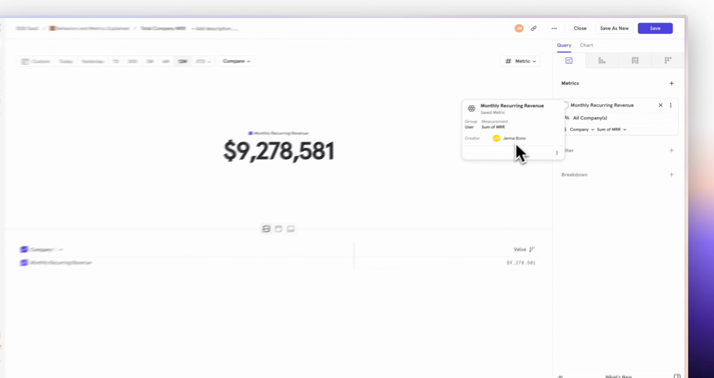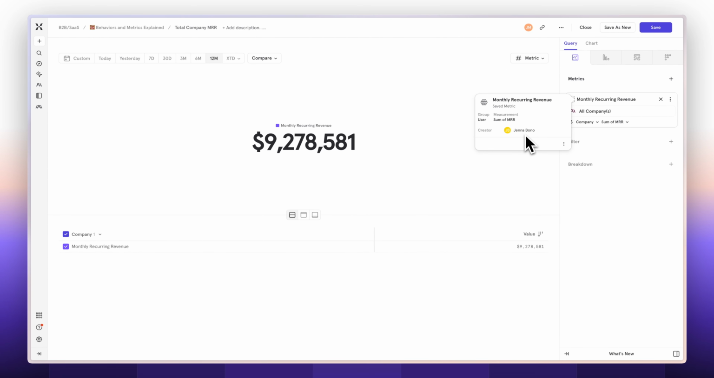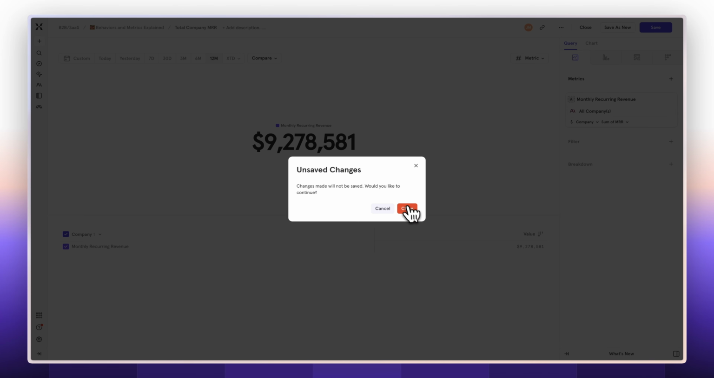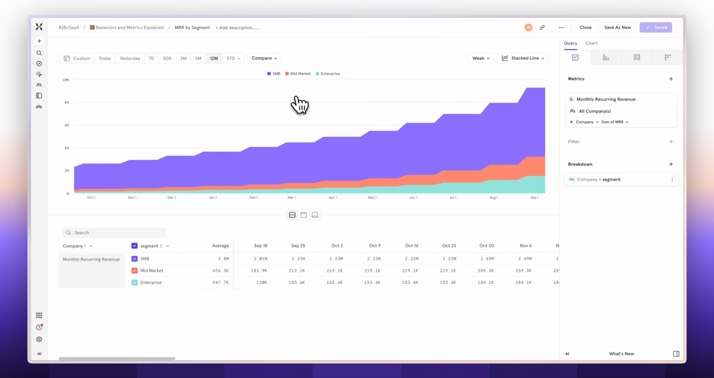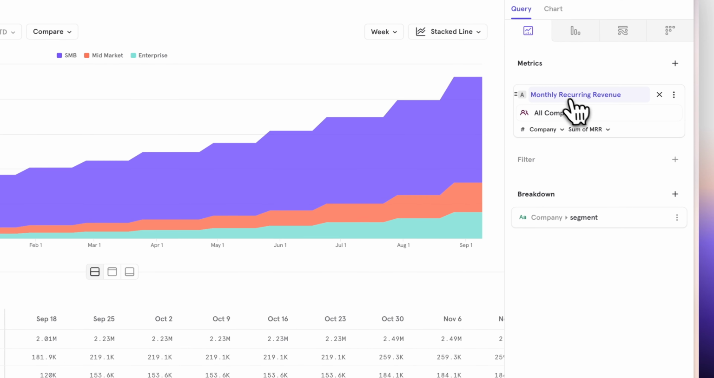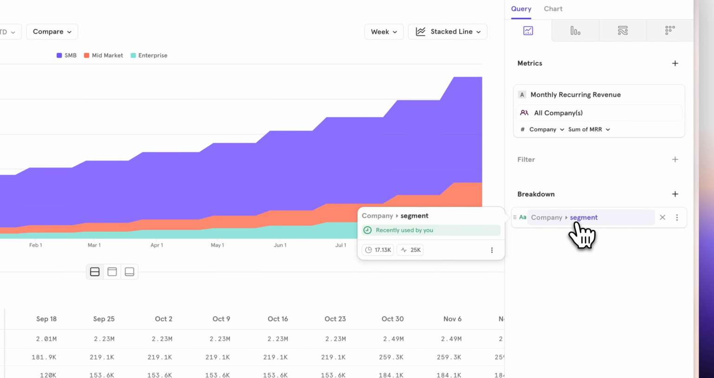I can change this metric and change these formatting local to my report, but the metric itself stays true, which means I can't mess up this definition created by Jenna, which keeps the metric reliable and trustworthy for the rest of the organization. Now, if I go back to my report and I discard these changes, you can see that this report is looking at MRR by segment. So I'm using the same metric created by Jenna and I'm breaking it down by segment.